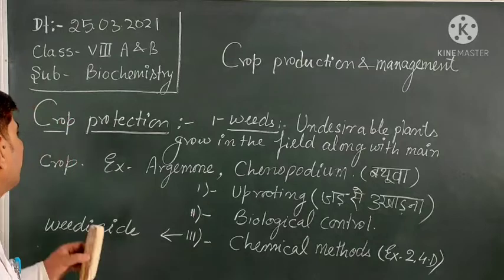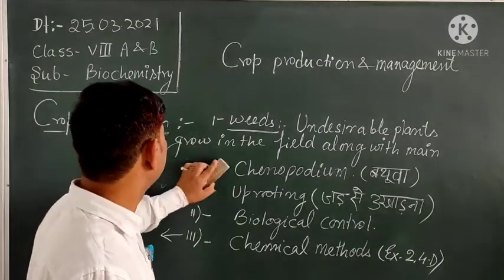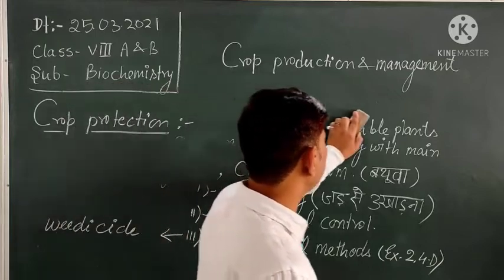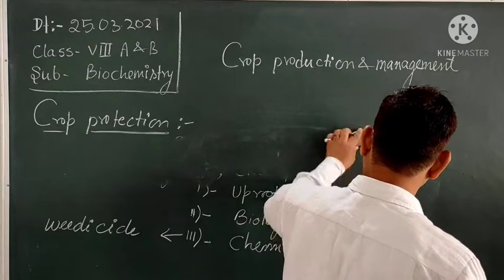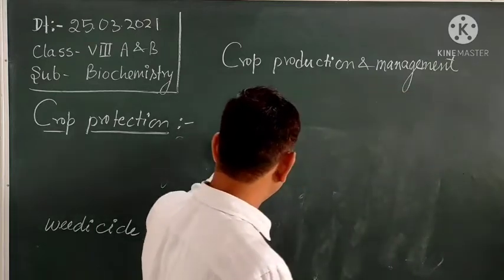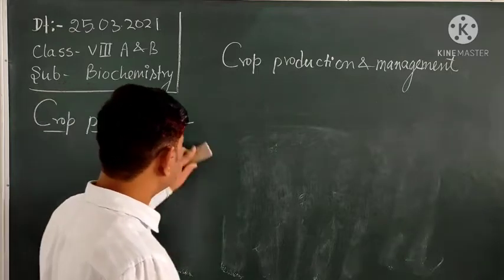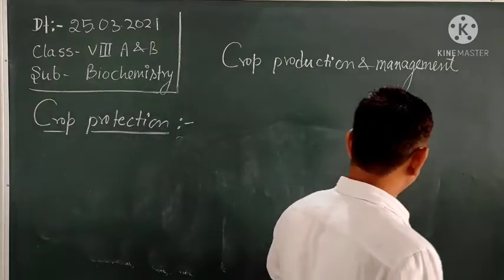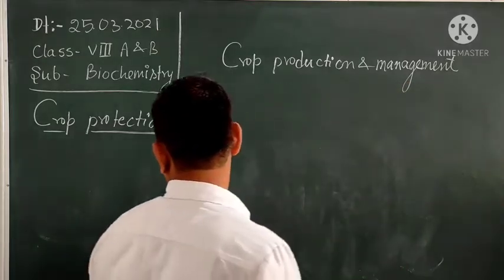Okay. Now we also need to protect our crop not only from the weeds, but also from different types of pests and diseases that come to the crops. We need to eradicate those diseases and pests to maintain the quality and yield of the crop.